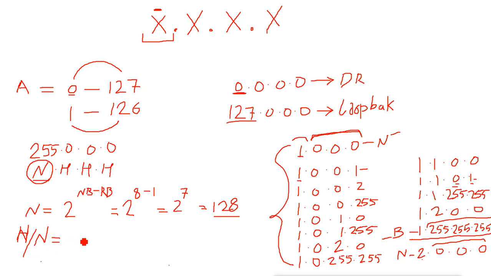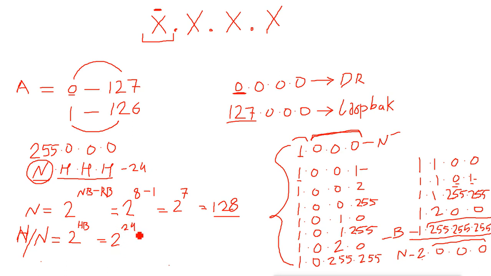The formula says it is 2 raised to host bits. So you have to calculate 2 raised to host bits. Now what is the host bit? We have 3 parts as host bits, and 3 parts means 8, 8, 8, and the total is what? 24. So the formula says in class A we have 2 raised to 24 as host bits.